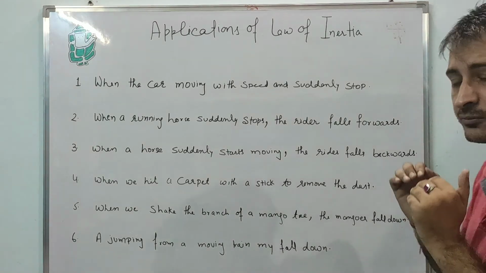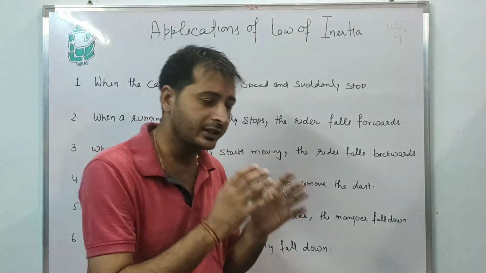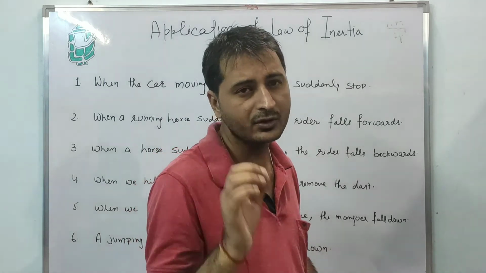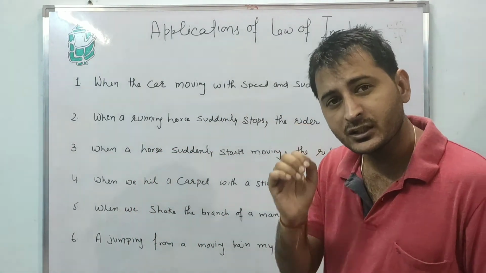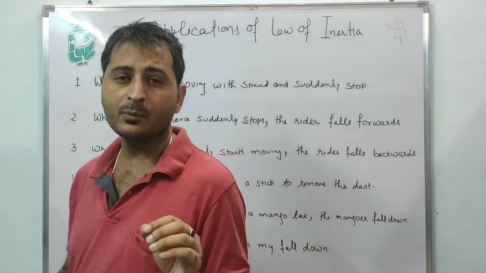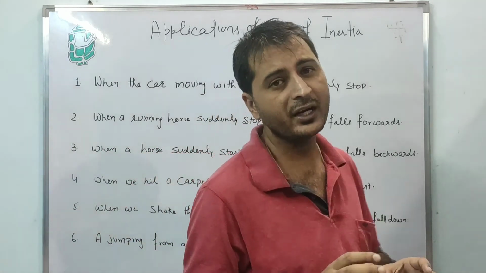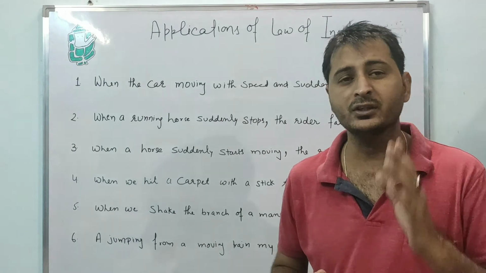As the man jumps from the train, as his feet come in contact with the floor, the feet come to rest, or are going to be at rest, but the upper body of the person is still moving. That's why the man can fall down in the direction of the train.